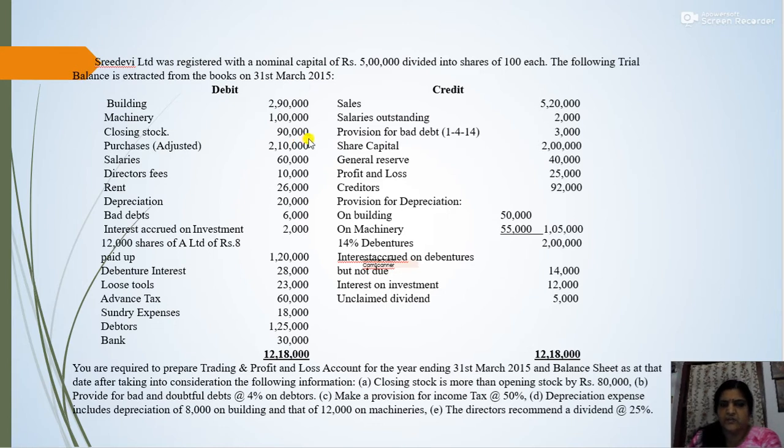So opening stock 10,000, closing stock 90,000 and the adjusted purchase is 2,10,000. So by using the equation opening stock plus purchases less closing stock, we can find out the actual amount of purchase.